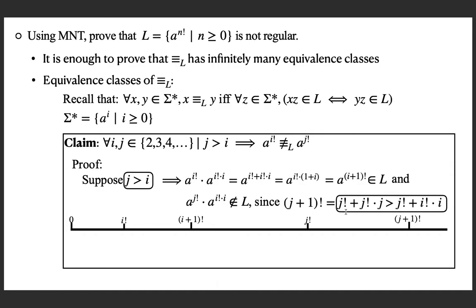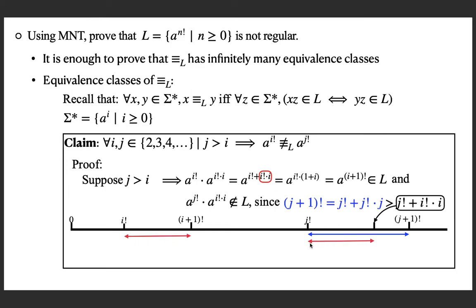When j is greater than i, you can see that in the left-hand side of the greater than, we are adding j factorial into j to j factorial. But in the right-hand side we are adding to j factorial what? i factorial into i. And this is strictly less than the other because j is greater than i. Okay, so we have done, and if you want to see it on the number line, I am getting i plus 1 factorial by adding i factorial into i to this number. So this distance is i factorial into i.